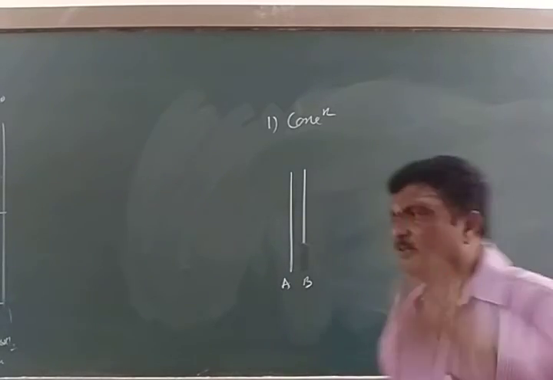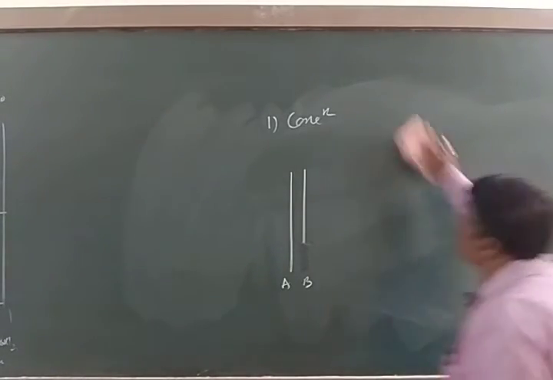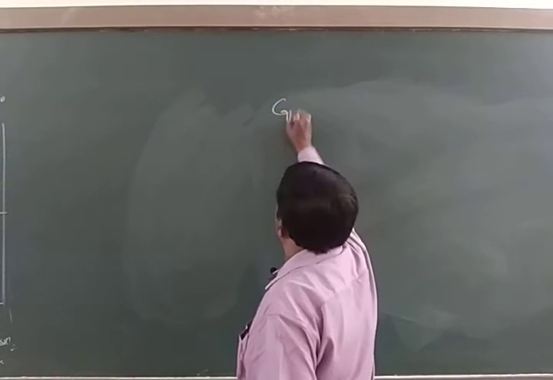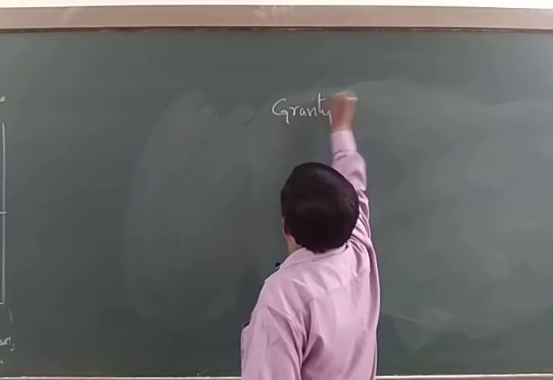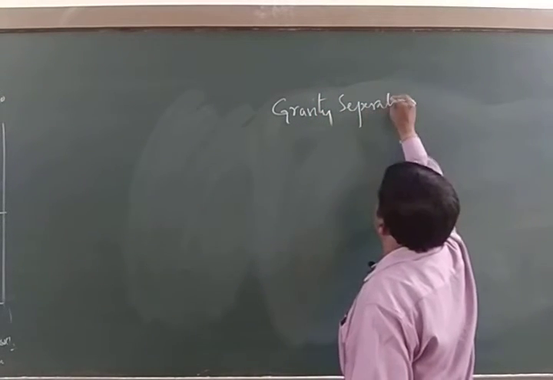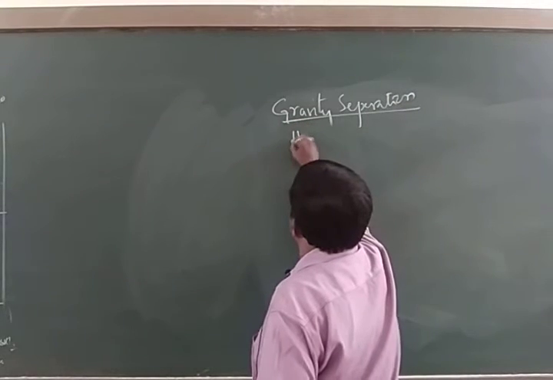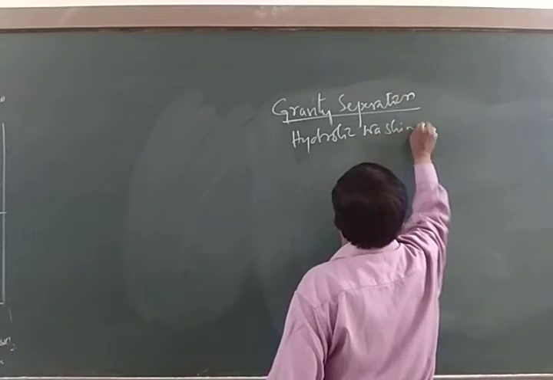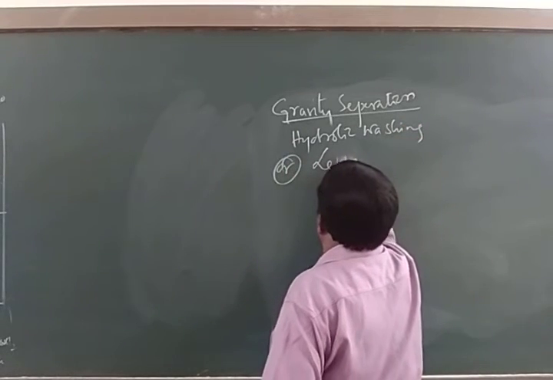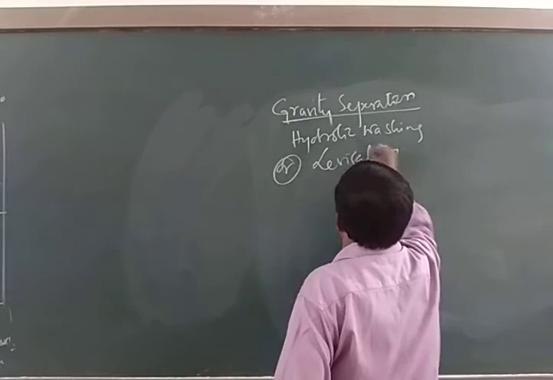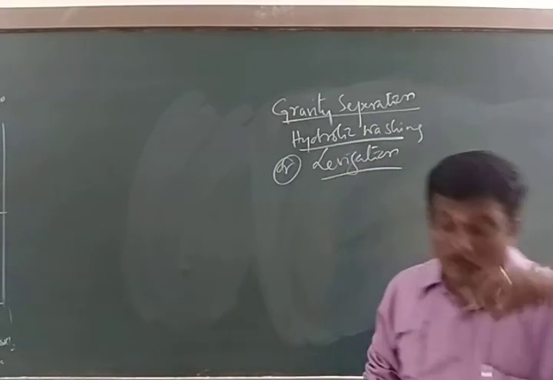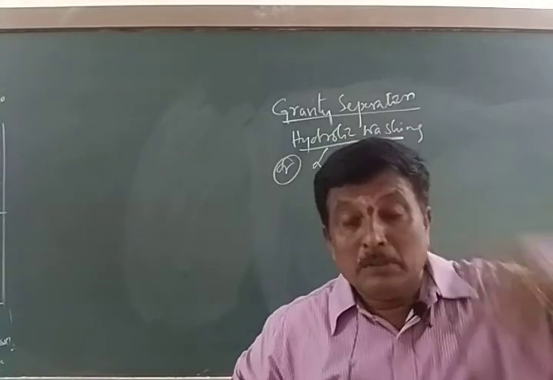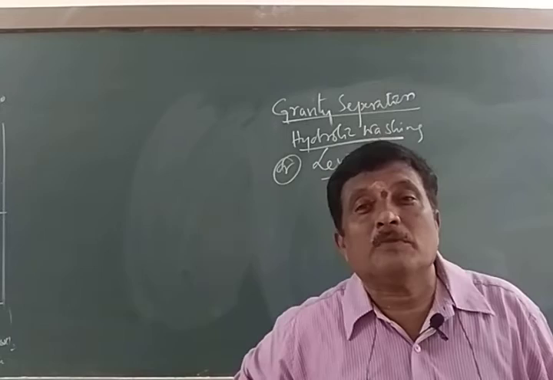For example, there are 3 methods mentioned in your syllabus. One is gravity separation, also called hydraulic washing or levitation.